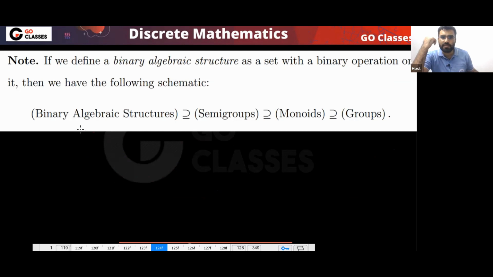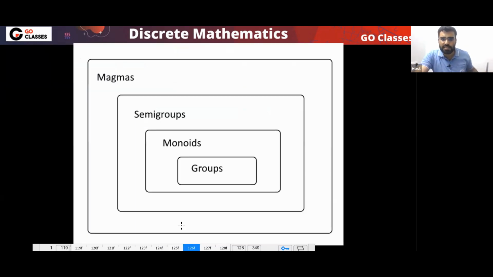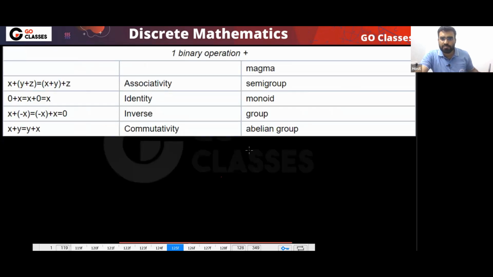So you can notice one thing, that binary algebraic structure. What is the another name for this? The another name is magma. Some people use this word groupoid. Okay. So anyway, you can notice one thing, that every semi group is a magma. Every monoid is semi group. Every group is a monoid, right? So this is the idea. So I can say that every group is monoid, every monoid is semi group, every semi group is magma. Correct? So that's the complete idea.